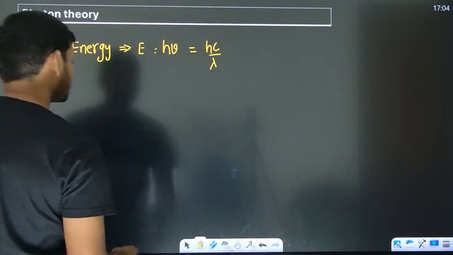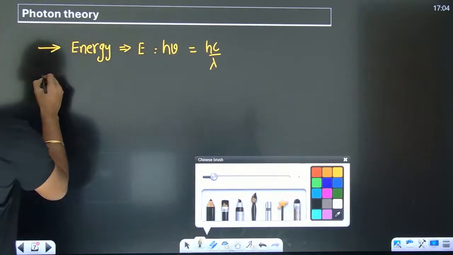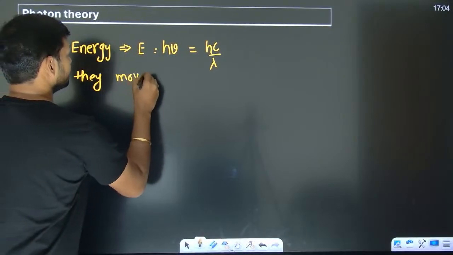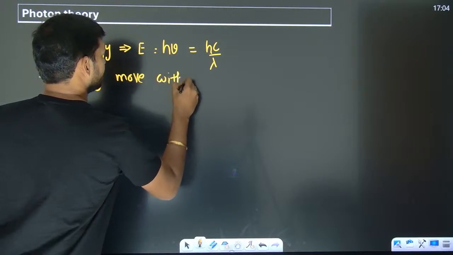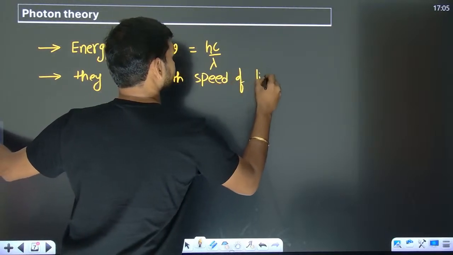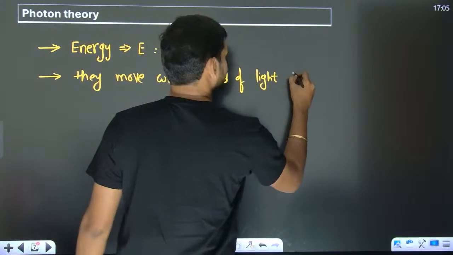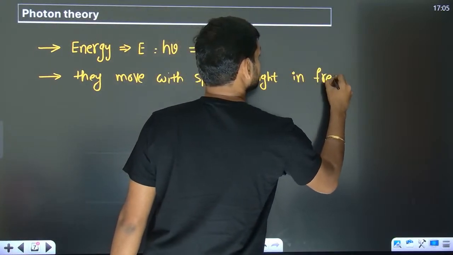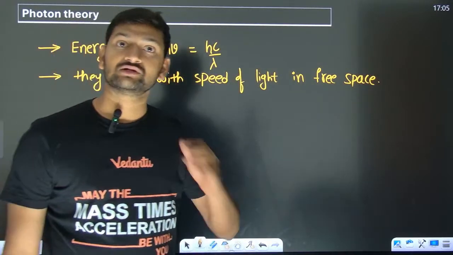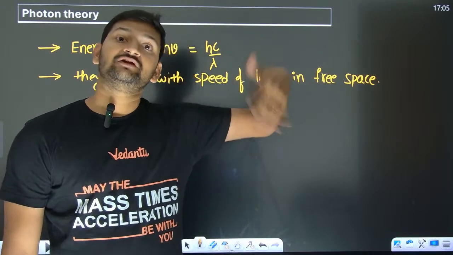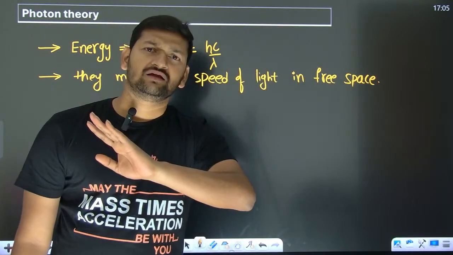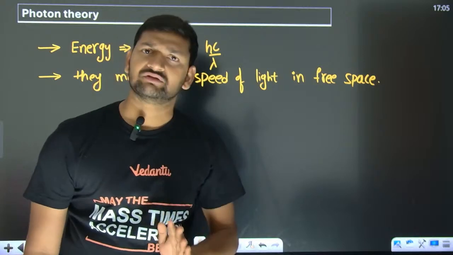Then how are these photons going to be moving, with what speed? Yes, they move with the speed of light in free space. So if you talk about the speed of a photon, it is the same as that of light. If it is free space, then it is approximately 3 into 10 to the power 8. If it is some other medium, then you find out the speed of light in that. Even photons travel with the same speed.